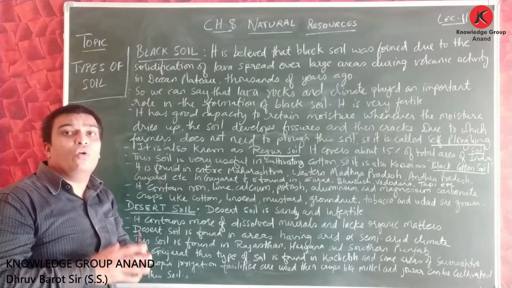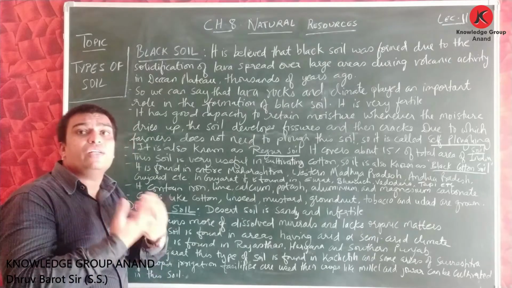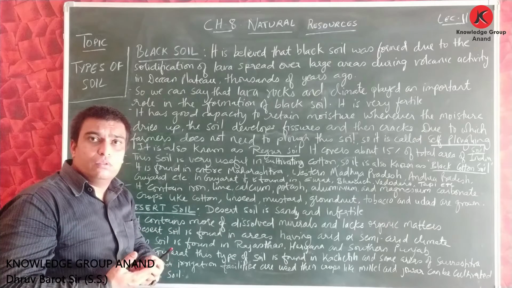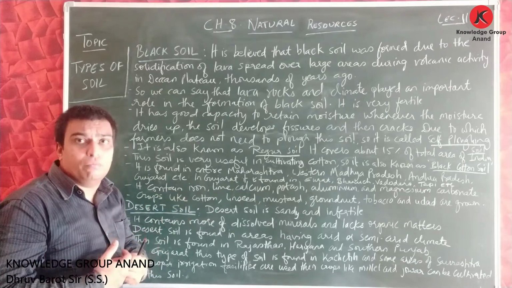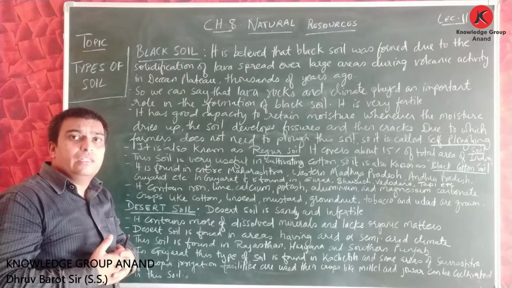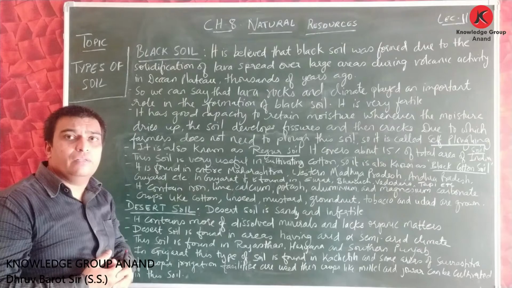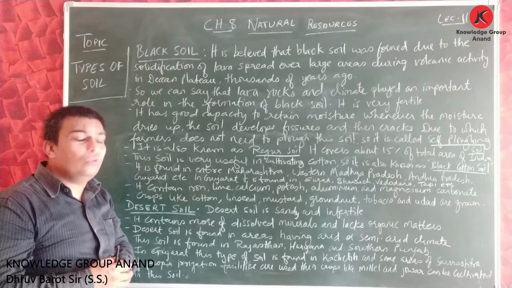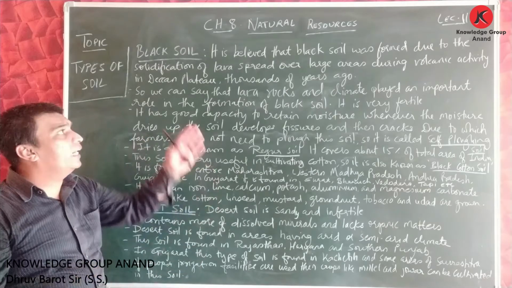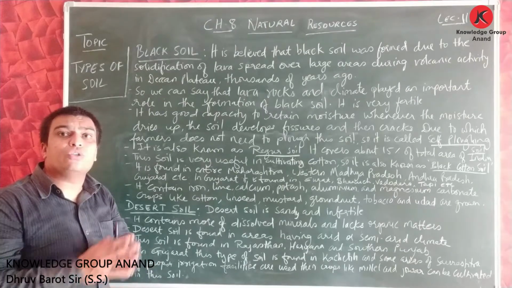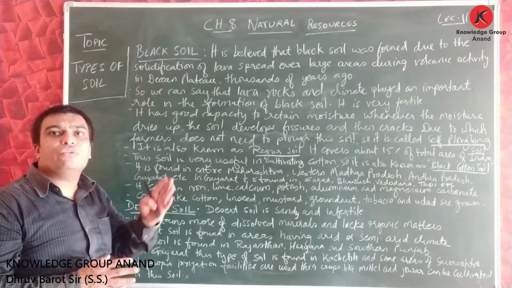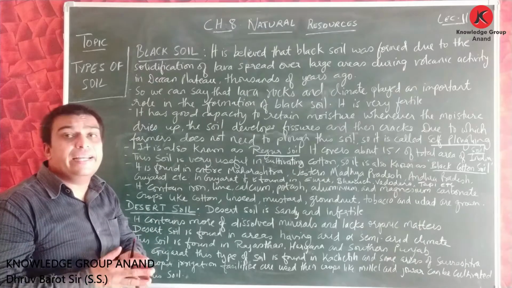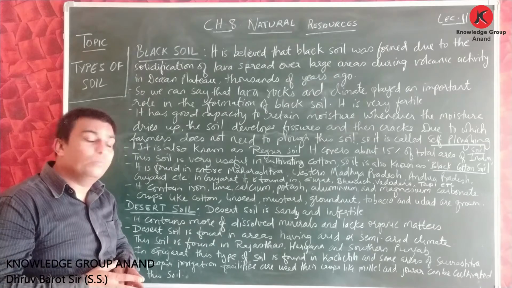Friends, when the volcanic activity took place and the lava came out, when that lava cooled down and converted into solid form, solidification took place, and it converted into this black soil. This process happened thousands of years ago. So, it is believed that this black soil was formed due to this solidification of lava that spread out in a large area due to the volcanic activity in the Deccan Plateau thousands of years ago.